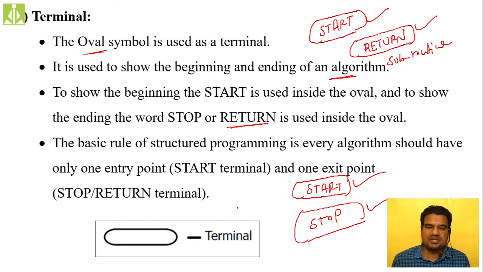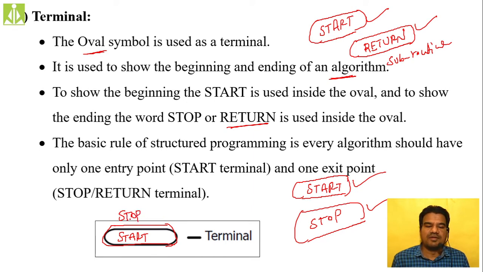So for terminals, what symbol are we using? The oval symbol, like this. It represents the start point as well as the end point inside your algorithm. If you are drawing this symbol to start the flowchart, just put start inside this shape. If you are drawing this symbol to represent the end of the flowchart, then put stop.